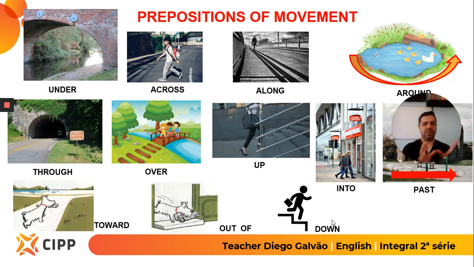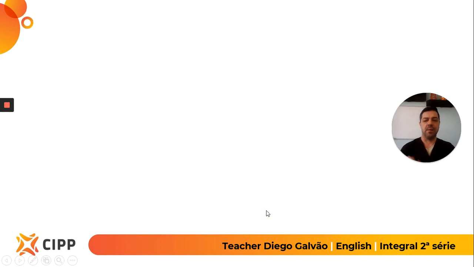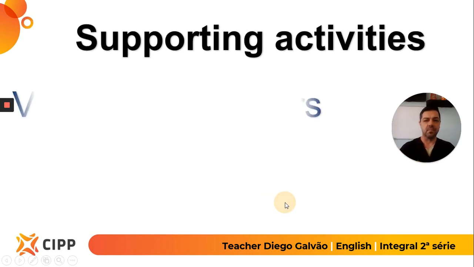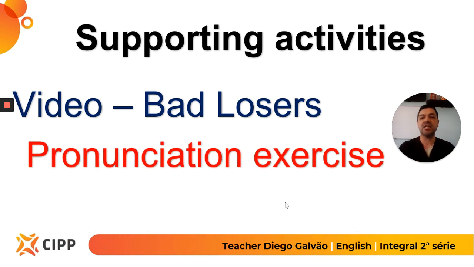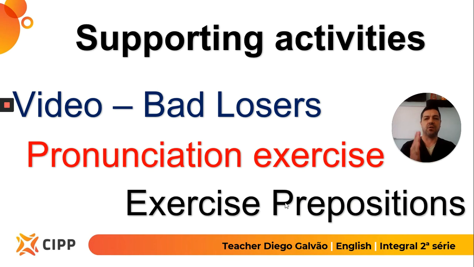Okay? So having the prepositions of movement and having the sports, you are going to do some activities in your supporting activities. The activities will be that. First, you have a video. The video is about the bad losers. It's a video that will be related to our next class, but it's good for you to watch already. You also have a pronunciation activity related to the sports, on how to pronounce those special sports. Take a look at that exercise. And of course, we talked about prepositions, so you have an exercise about prepositions.